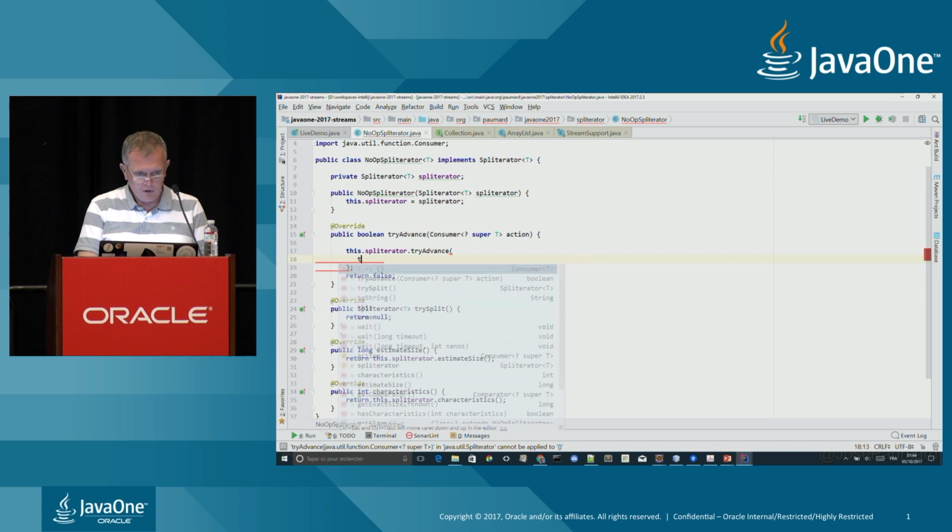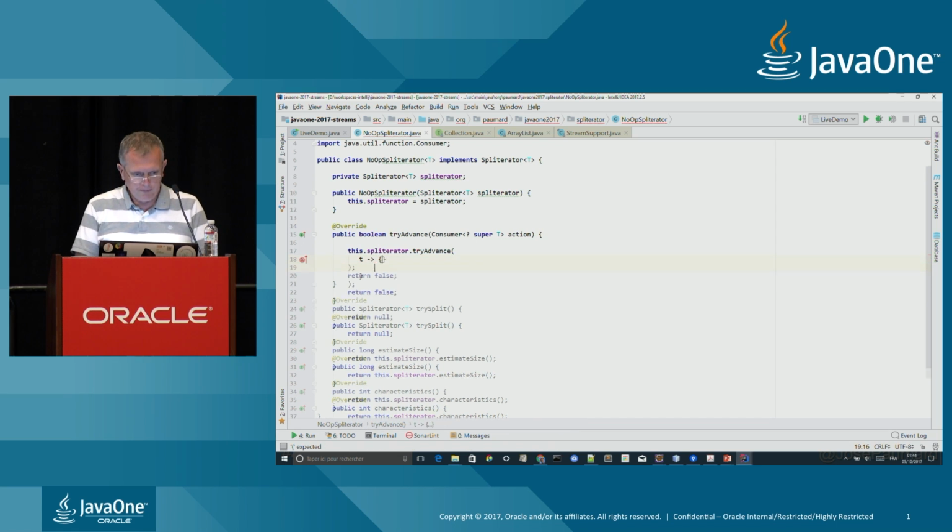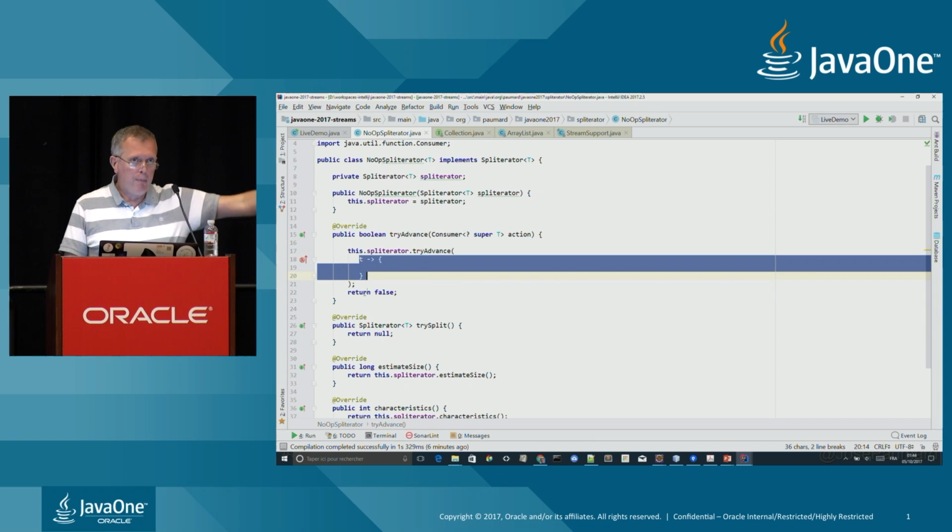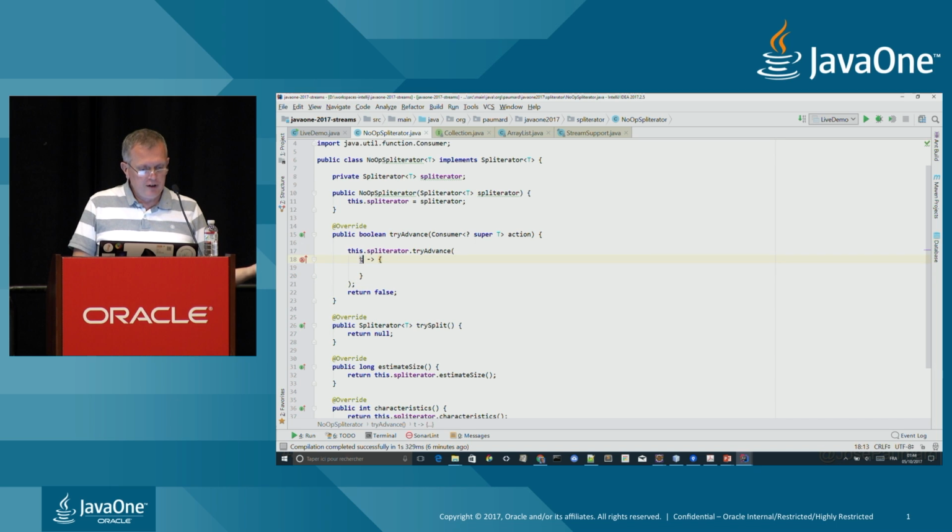So let us provide a consumer. This consumer will be called by the underlying spliterator, the one I am created on, and this object here will have to be passed to the ReferencePipeline that is calling me. So what I need to do is just call action.accept of t.